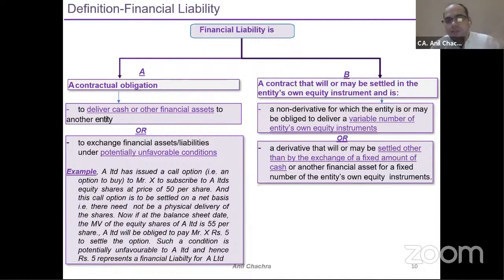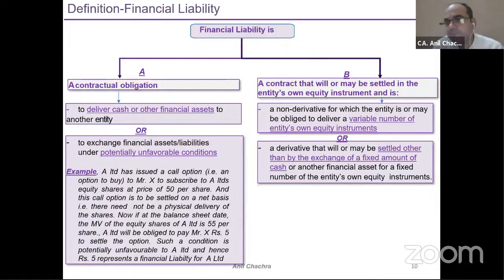It's part of your derivative part. Now, if at the balance sheet date the market value of the A Limited equity shares is 55 per share, A Limited will be obliged to pay 5 per share, right? So you have to pay 5 per share under the settlement mode, because this is your unfavorable part. You need to pay 5 rupees per share to the second party. Such a condition would be unfavorable and you recognize a financial liability in your books of account. It's under contractual obligation. So a contractual obligation could be whether you deliver cash or exchange financial assets or financial liabilities under potentially unfavorable conditions.